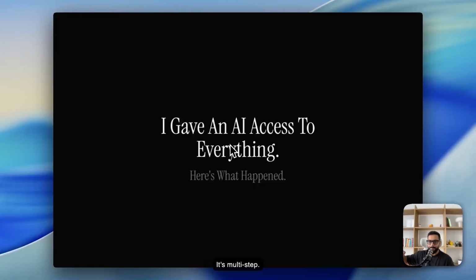It's multi-step. It will go and search on the web. It will go log in to places for you. It will build its own code for you. So it's very complex in how it operates, but it's so easy and accessible. I have it directly on my phone and I just text it. Okay, that's what it is. So I'm going to show you how I'm using it.